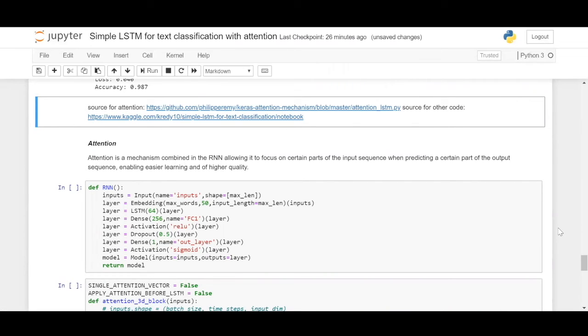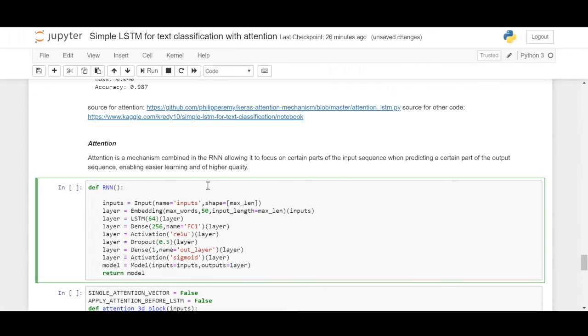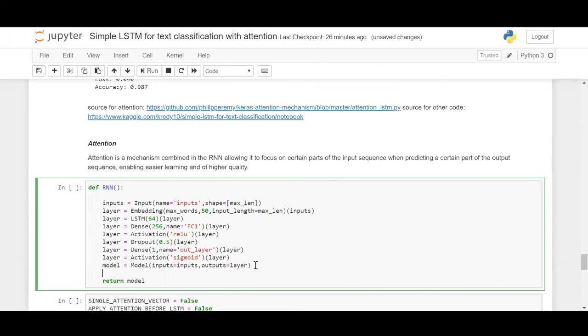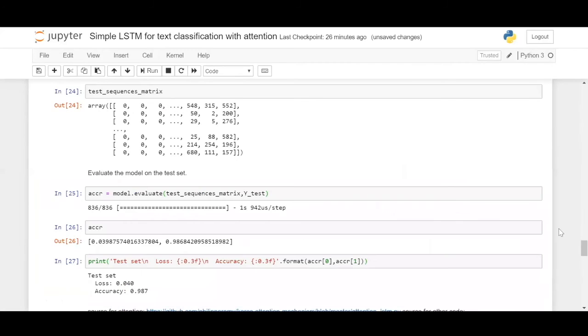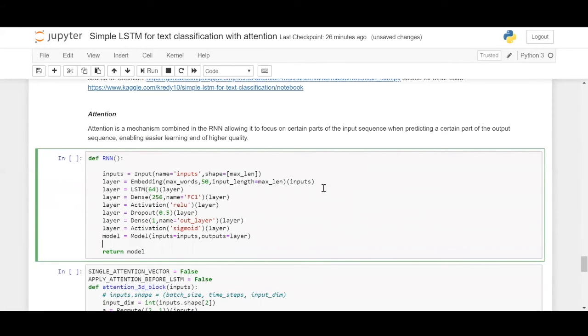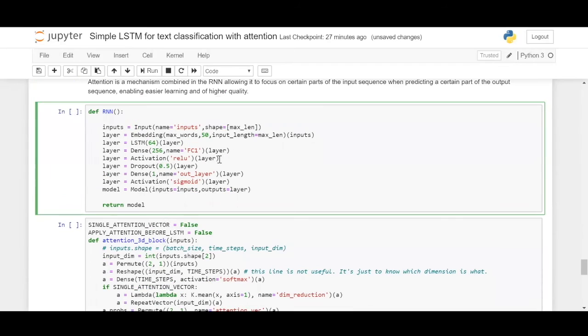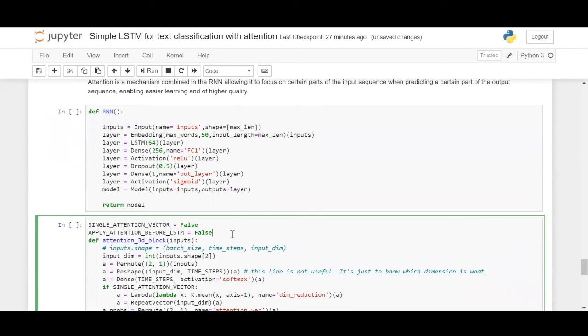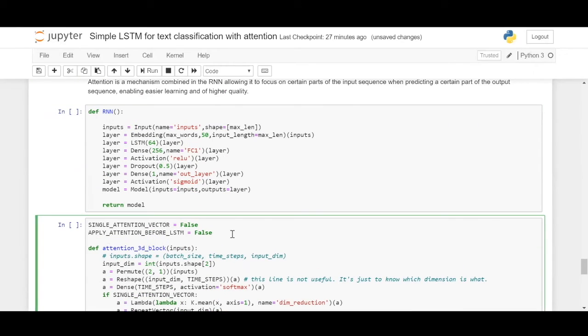This work is still going on, but I thought it's better to include it. Attention, as the name says, is used in RNNs, in recurrent neural networks, and allows the model to focus on certain parts of the input data when predicting a certain part of the output sequence. This enables easier learning and higher quality of the outputs. So we will just try this approach. It's still in the research process, but this code is out.